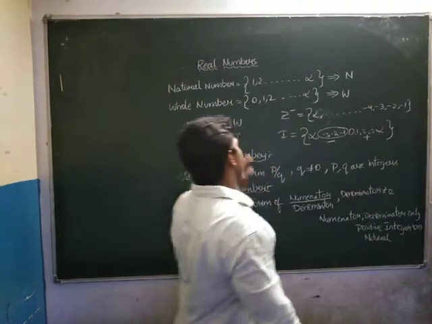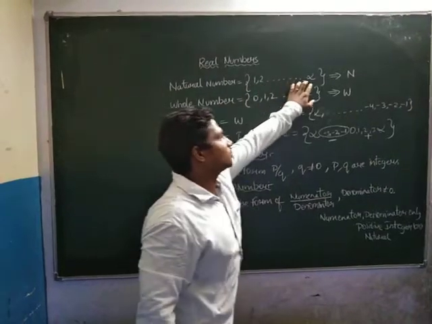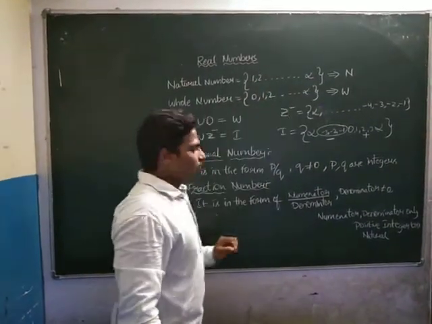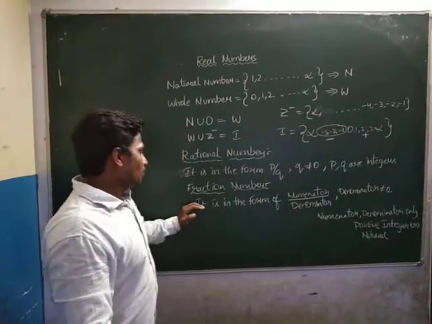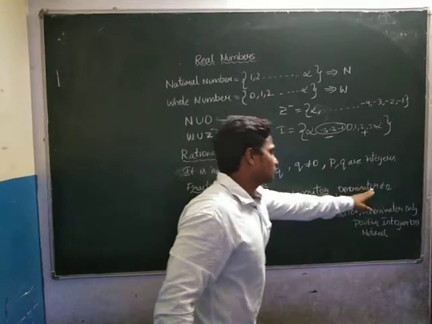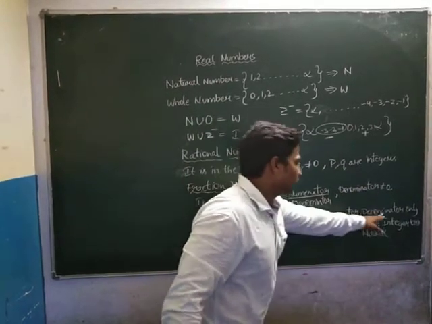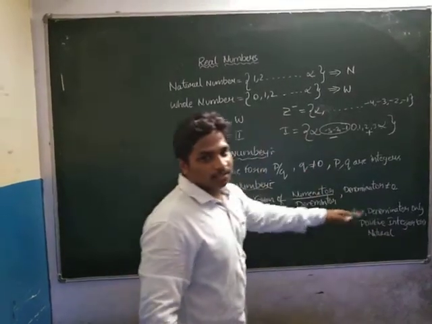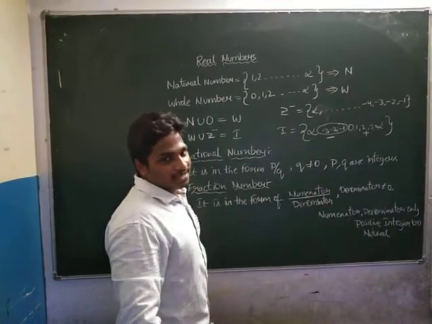What is a natural number? Only positive numbers, starting from 1 and going on to infinity. So a fraction is also in the form of numerator and denominator, the denominator is not equal to 0, and both are only positive integers, that means only natural numbers.